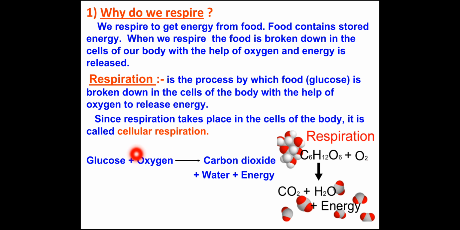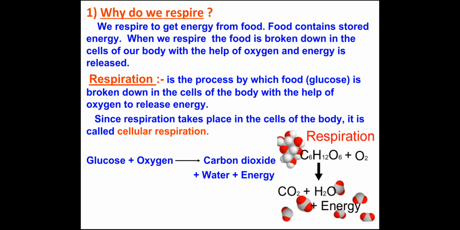So what happens in cellular respiration? Glucose, we can say food, but here the proper word is glucose, because from the food the glucose gets absorbed in the body. When that glucose reaches the cell, it gets broken down with the help of oxygen, and when it gets broken down, there is a formation of carbon dioxide, water and energy.